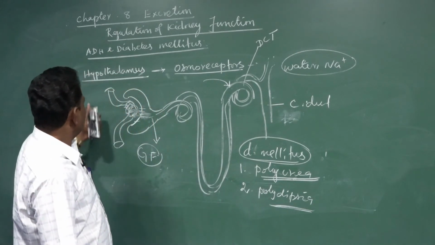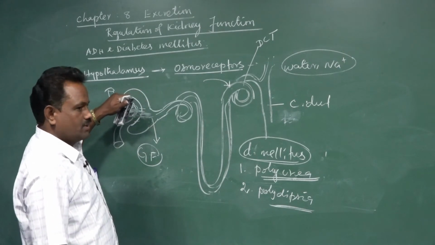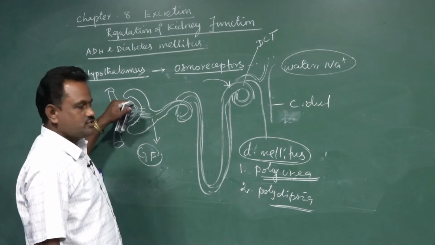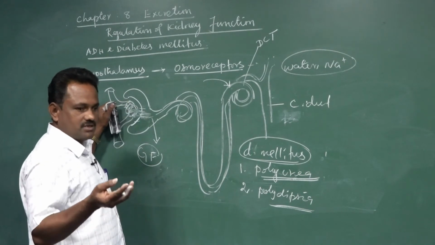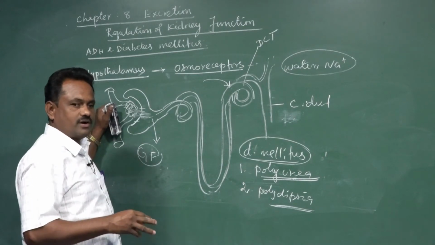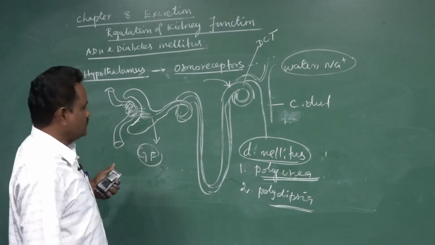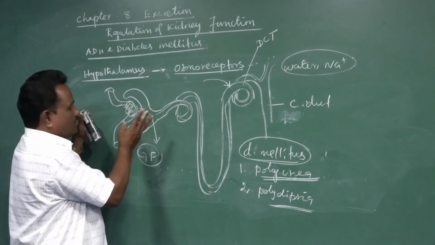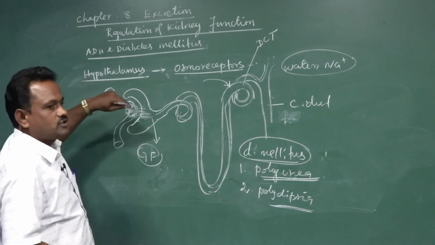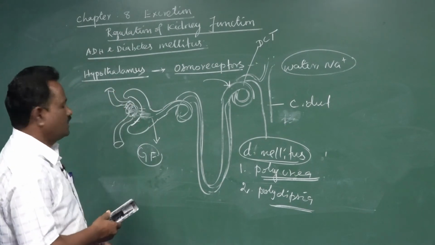Suppose the person is affected by the problem as said earlier, a deficiency of this ADH, at this stage the water concentration may be decreased. So the person takes water or juice and other things. Automatically the osmoreceptor cells of the hypothalamus reduce the secretion of the hormone called ADH.